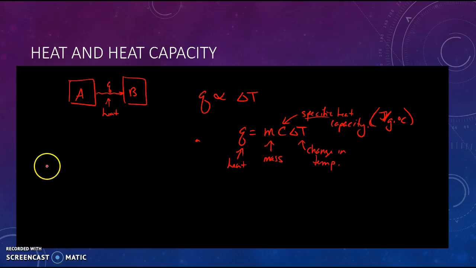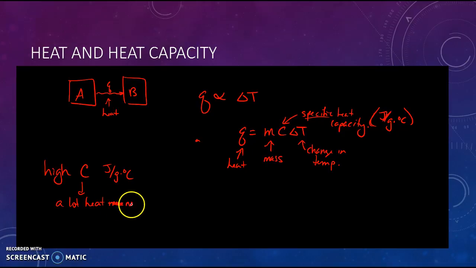So say that something has a high C, a high specific heat capacity. If you look at the units here, joules per gram degree Celsius, what that's saying is that a lot of heat needs to be exchanged, so either flows in or flows out, in order to change the temperature.